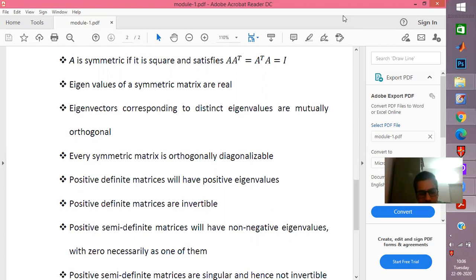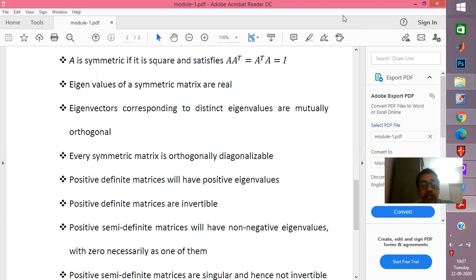This is a very well-known feature of symmetric matrices that was discussed in earlier lectures. So when the eigenvalues are distinct, then all of them will naturally be orthogonal to each other. But when certain eigenvalues get repeated, we can use special techniques like the Gram-Schmidt process and ensure that all the eigenvectors are mutually orthogonal.